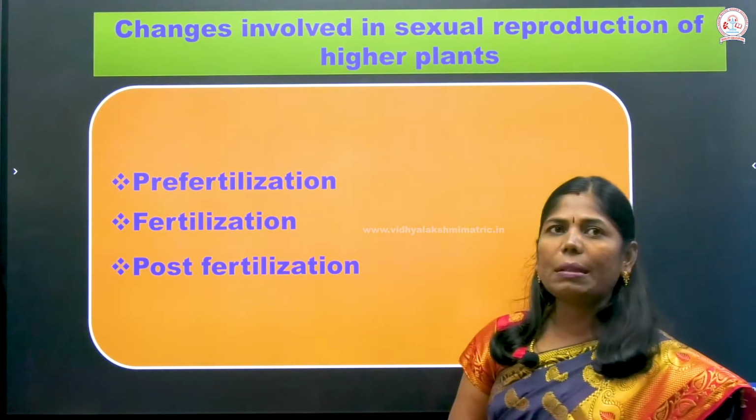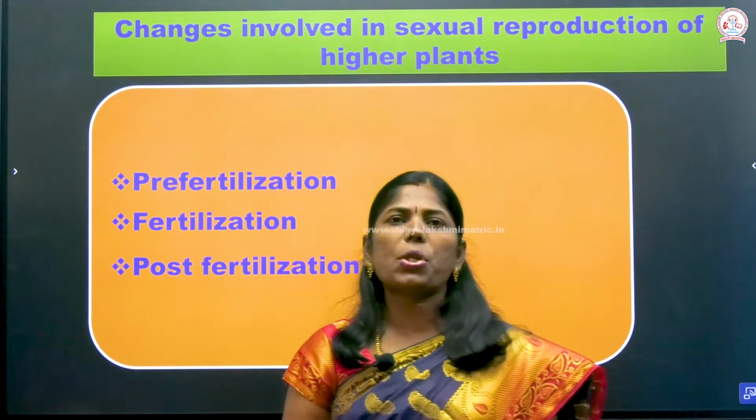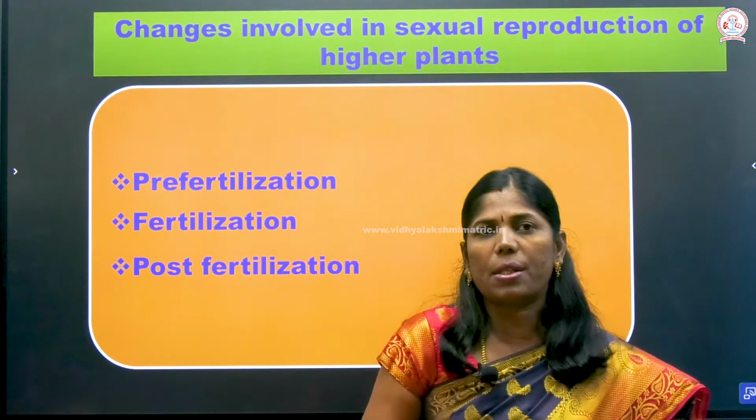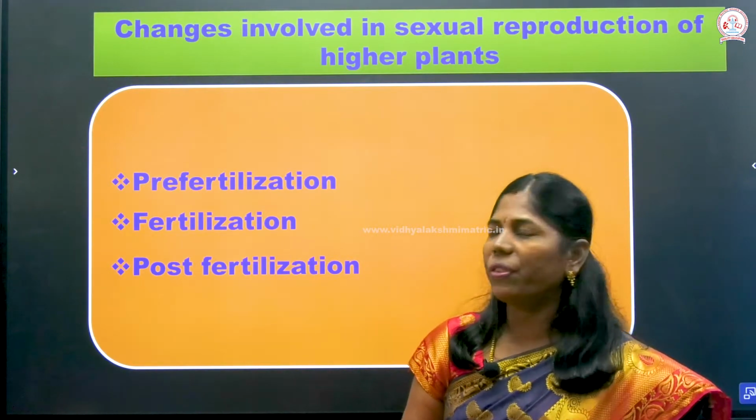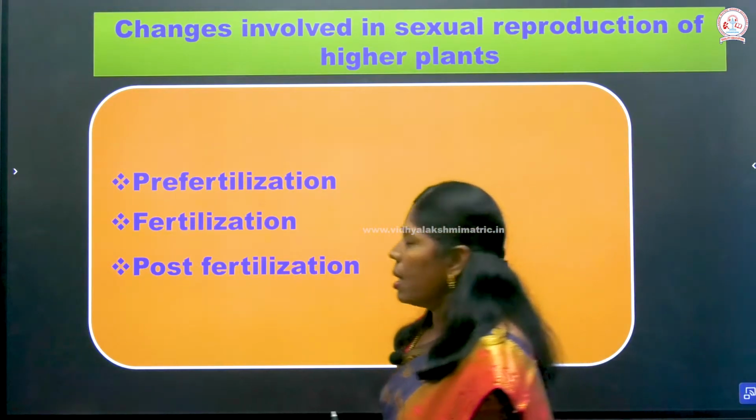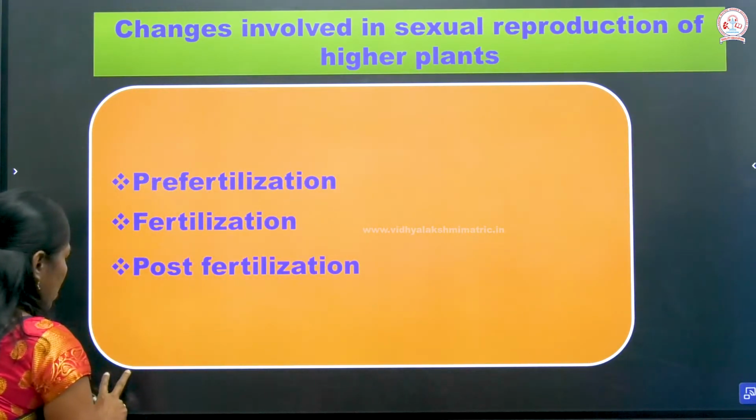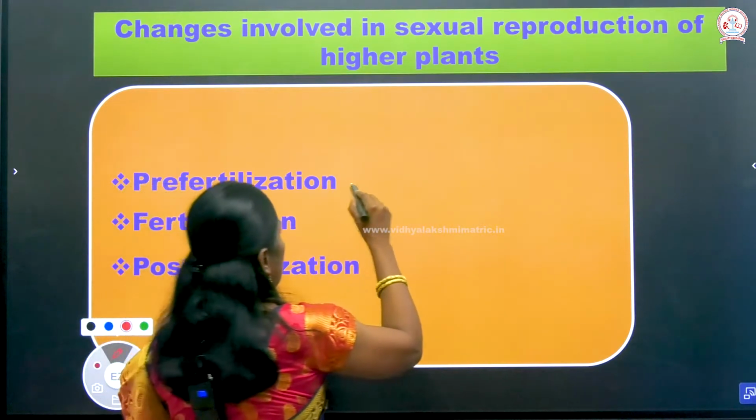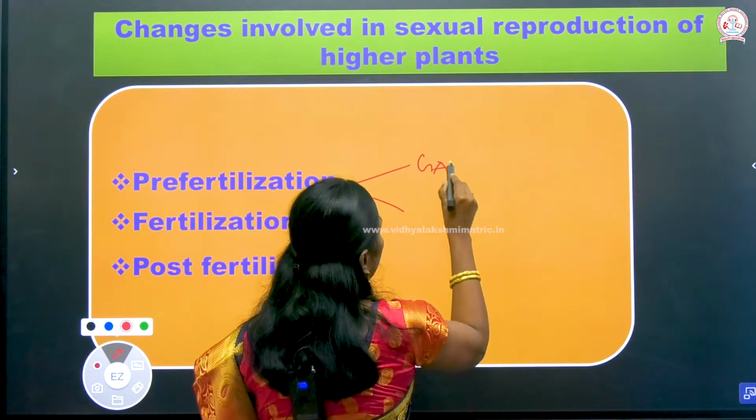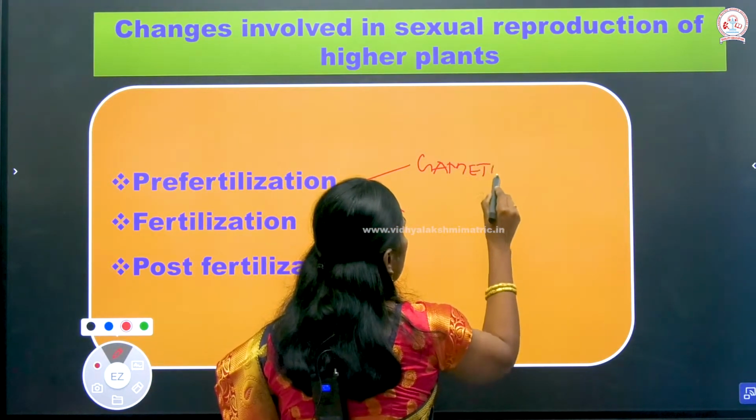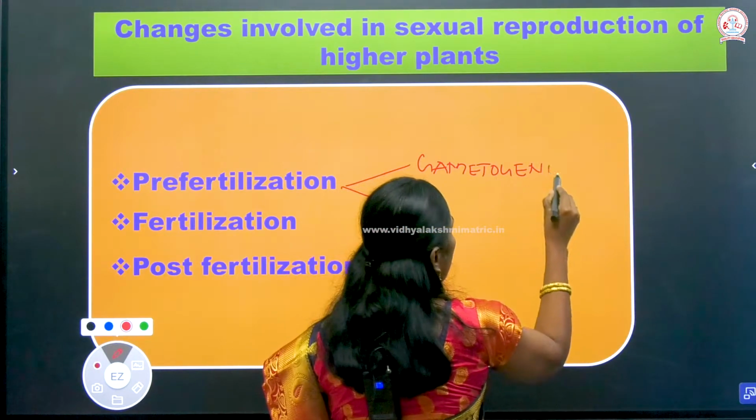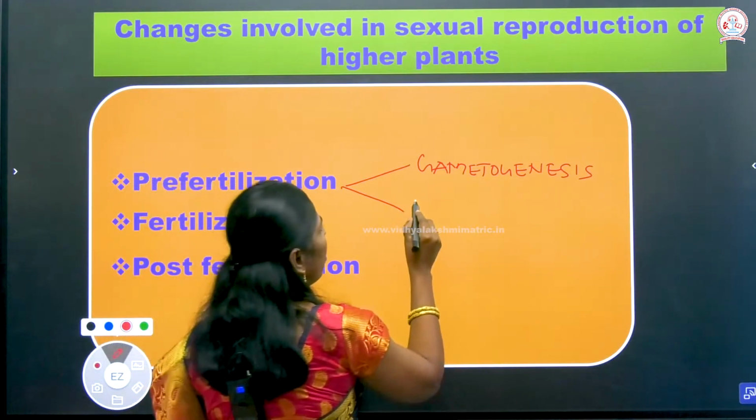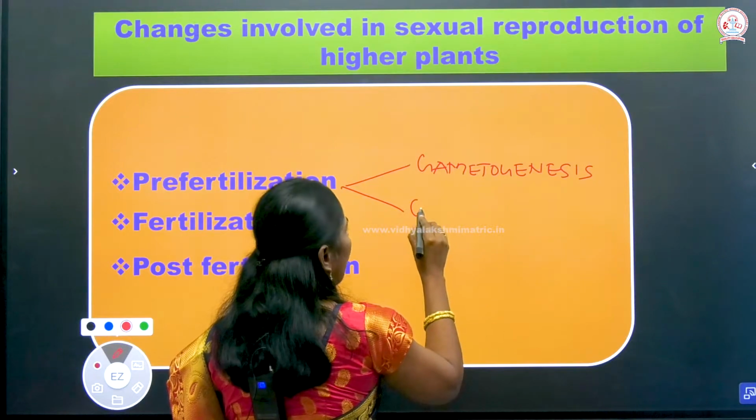And next we are going to see the changes involved in the sexual reproduction of higher plants. So what changes occur? During the fertilization, or before fertilization, or after the fertilization. First we are going to see the pre-fertilization. What will happen in the pre-fertilization? The first one is gametogenesis. What is the meaning of gametogenesis? The formation of the gametes is known as gametogenesis. Next, the gametes are transferred.